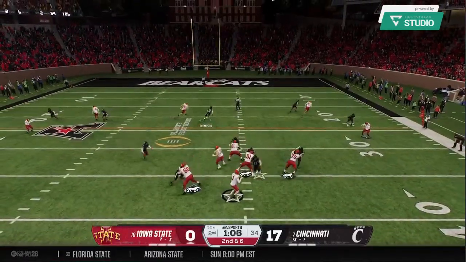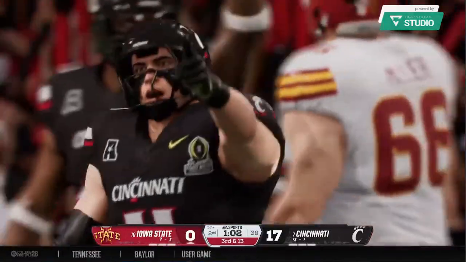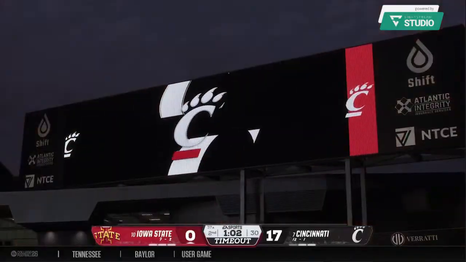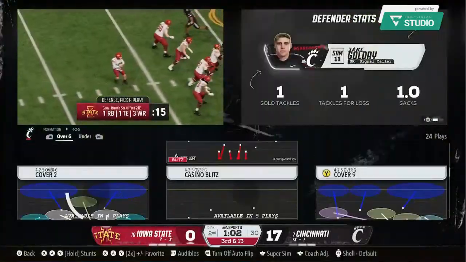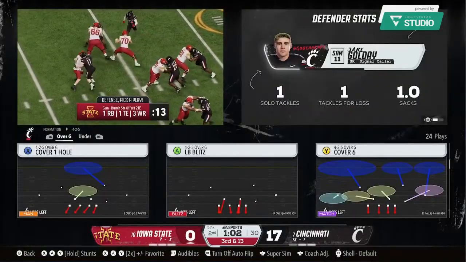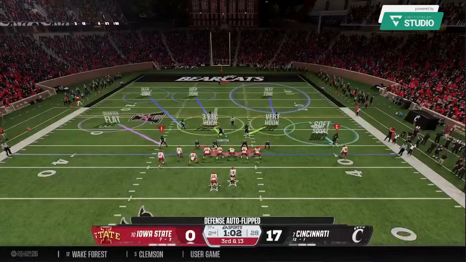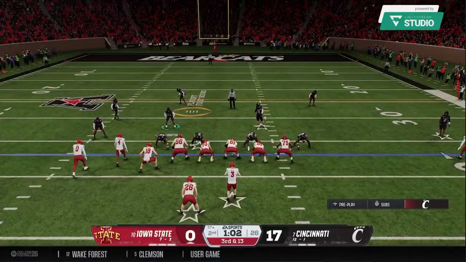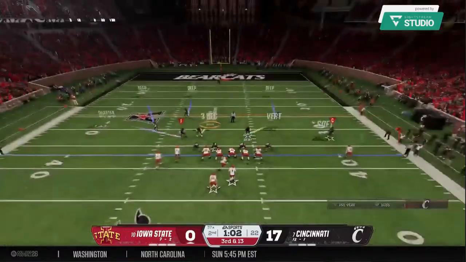Looking to throw it again. Pass rush closing in. Swarmed by the pass rush. A sack. Timeout is called by the defense. That's their first of the half. I mean, that's another sack, Chris. I mean, we're just getting started here. First half, and you're already talking about giving up 3 sacks. Got to think about changing things up schematically, help that offensive line, and help that poor quarterback before he gets